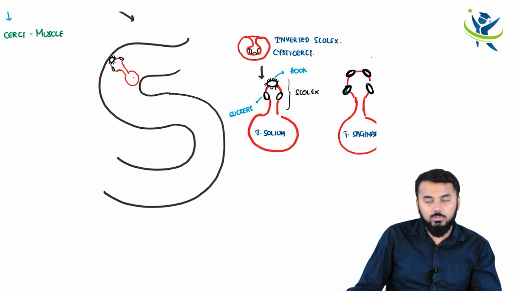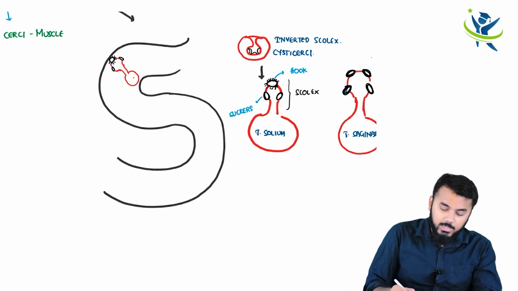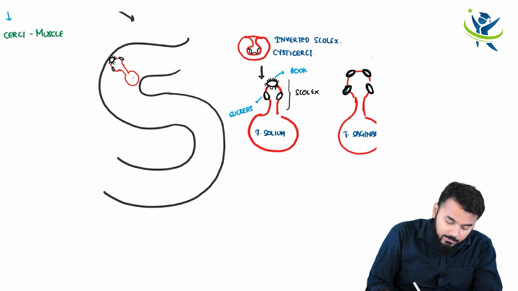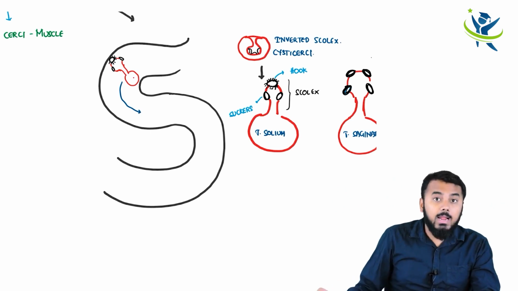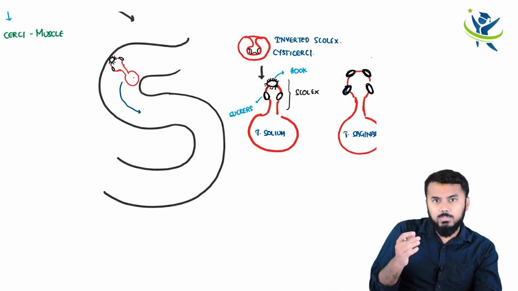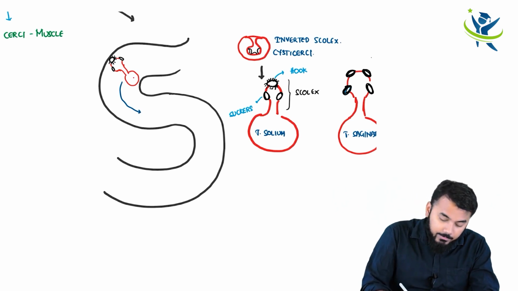Once it gets attached to the intestine, this Taenia solium or Taenia saginata will further develop into an adult worm. Adult worms are really big, isn't it?